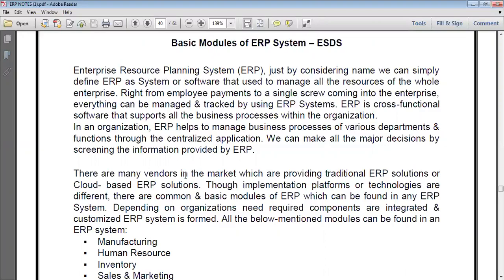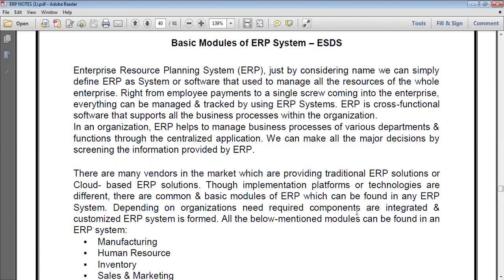Through these centralized applications, we can make all the major decisions by screening the information provided by ERP. We already discussed these kinds of parts in the previous class. Then what are the modules we are having?